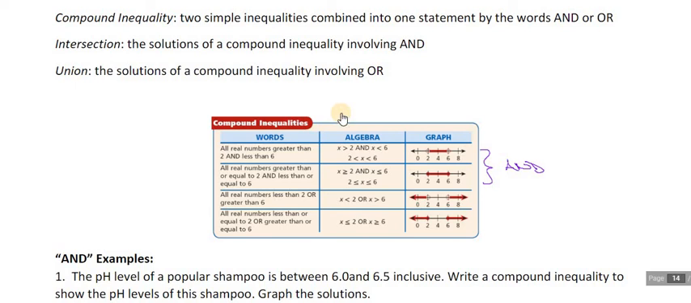The bottom 2 are or situations where we only need to satisfy one statement or the other, not both. So ors are going to be going out. So x is less than 2 or x is greater than 6. So it's one or the other. It can't be both. It's not mathematically possible. And the or equal to's will also be in play as well.